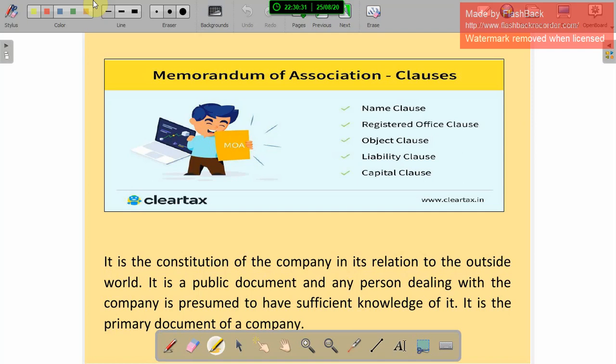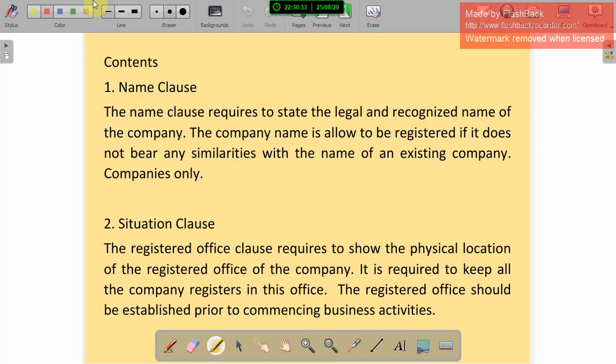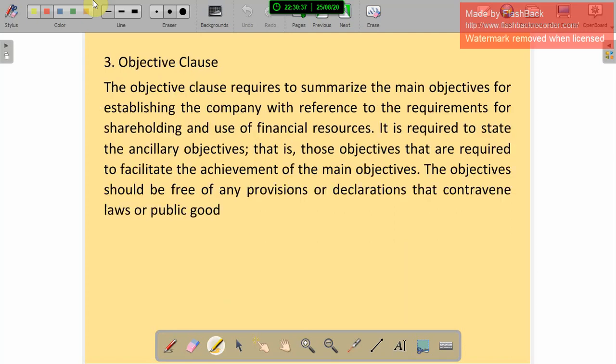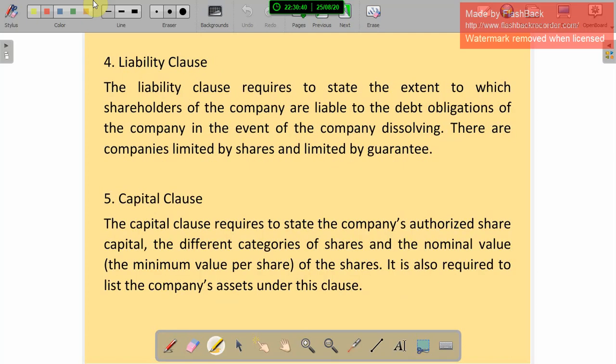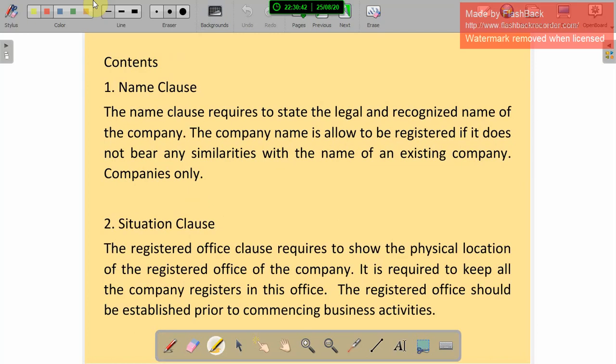And what are the contents? The first one, name clause, situation clause, objective clause, liability clause, and capital clause. We'll discuss them one by one. The first clause is the name clause.